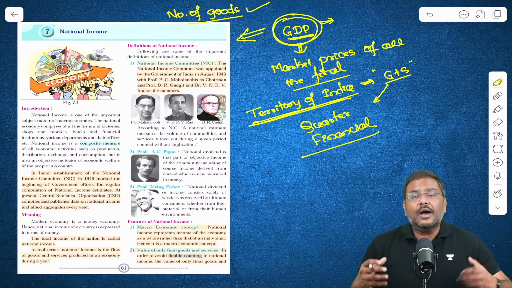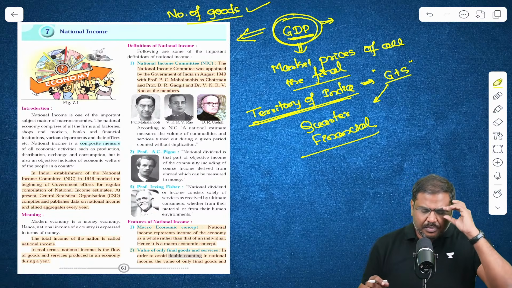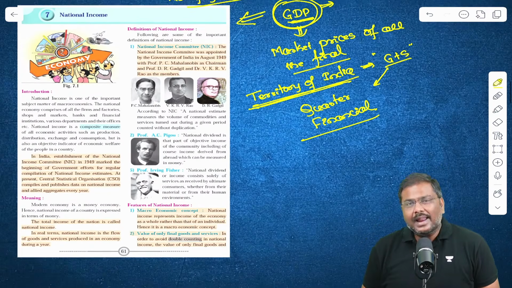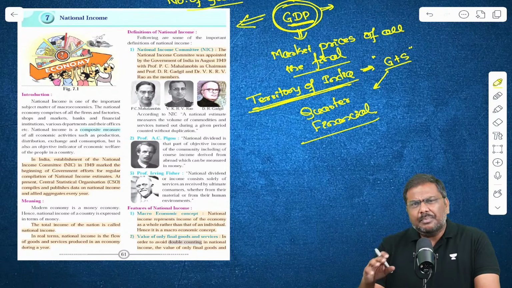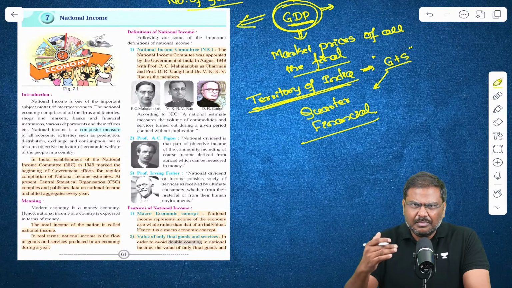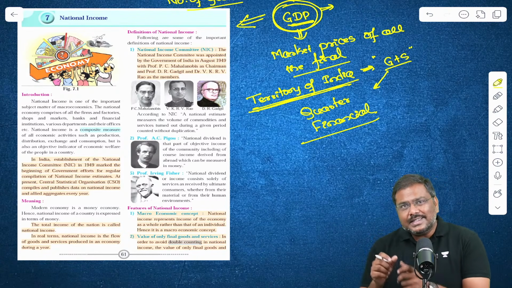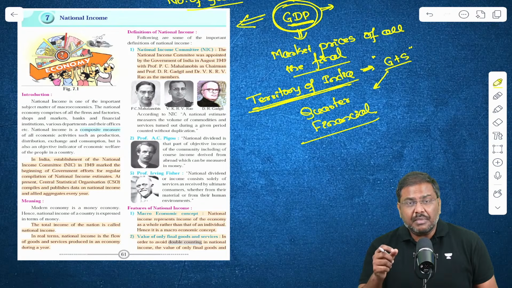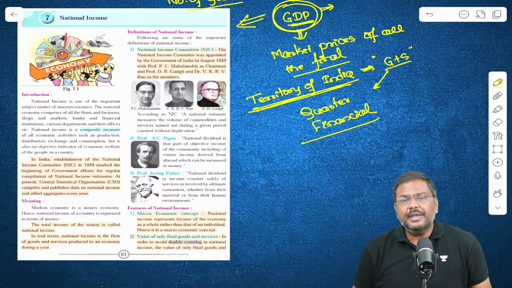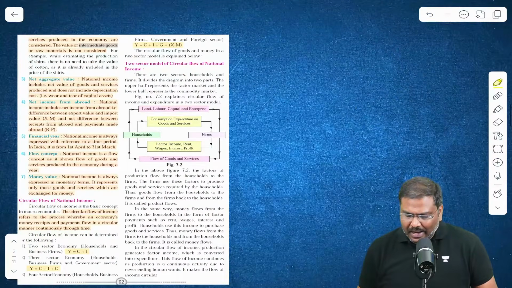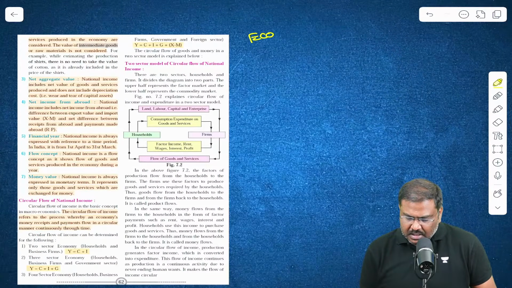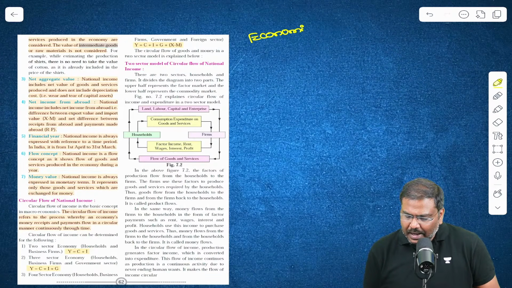Everybody is okay? Now, when you talk about gross domestic product, please understand there are multiple ways to measure it. I'll discuss all of them one by one. But before I start the discussion on the measurement of GDP, listen to me carefully. There is a term called participants or economic agents in the economy.